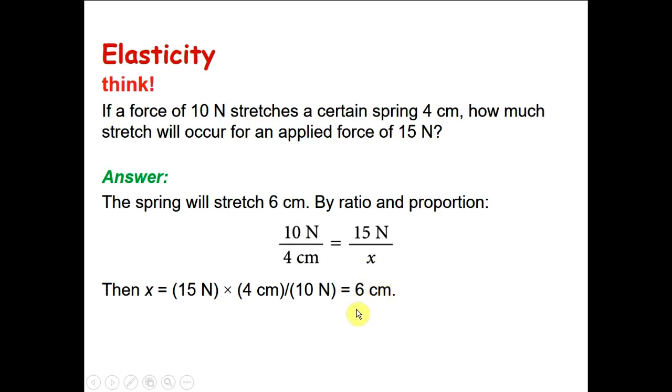Or you can answer it in an easier way. You just think about 15. What is 15 Newton? 15 Newton is 10 Newton plus 5 Newton. Now, a 10 Newton force will stretch 4 centimeters. 5 Newton will stretch half of that, so 2. So now 15 Newton is 10 plus 5 Newton. So this force will stretch 4 centimeters plus 2 centimeters, which is 6 centimeters.